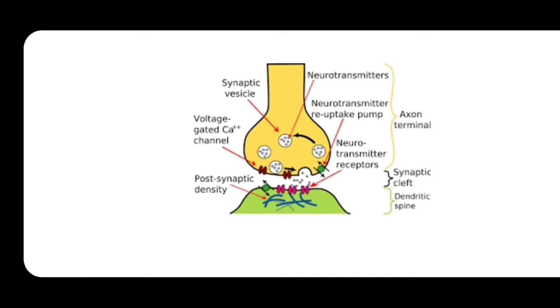So when these neurotransmitters are released, they are going to bind to the chemoreceptors which are present on the postsynaptic membrane. Why am I calling these receptors on the postsynaptic membrane chemoreceptors? Because what you are studying, the transmission of the impulse, is mainly with respect to the chemical synapse.